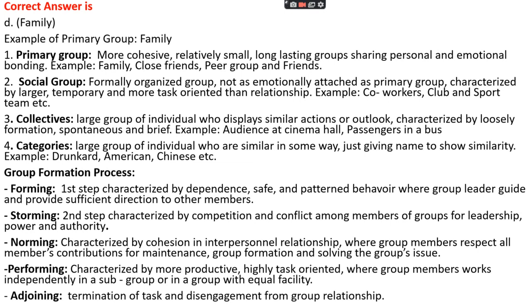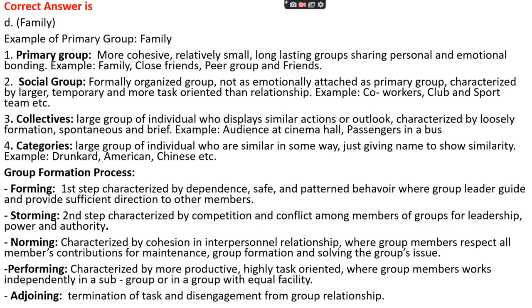Similarly, collectives are larger groups of individuals who display similar actions or outlook, mainly characterized by loose formation, spontaneity, and brevity. Examples of collectives are an audience at a cinema hall or passengers in a bus. Similarly, categories are large groups of individuals who are similar in some way, just given a name to show similarities. For example, drunkards, Americans, Chinese, etc.